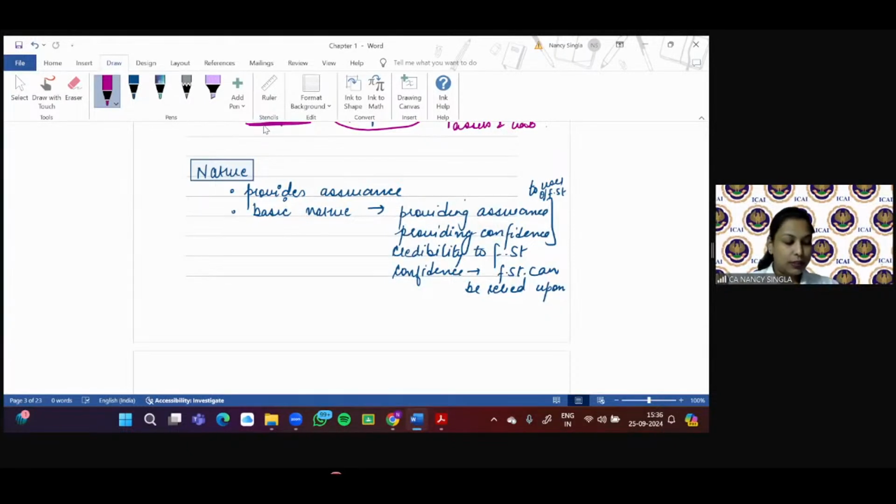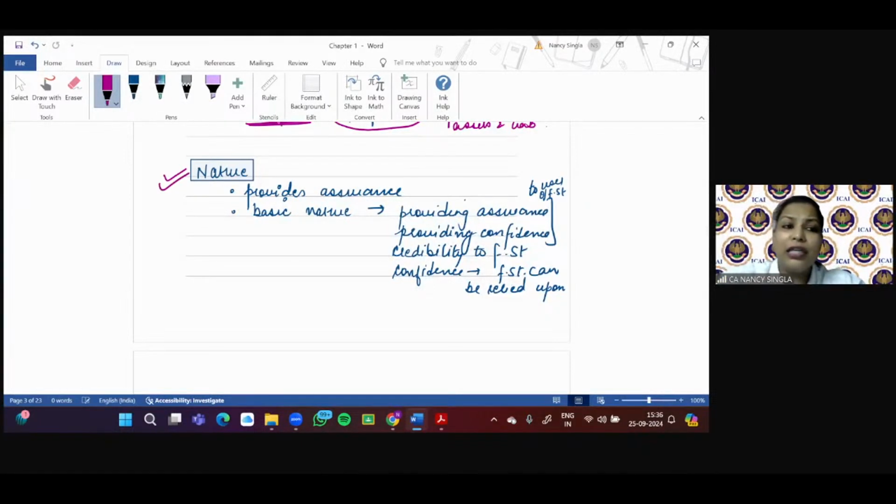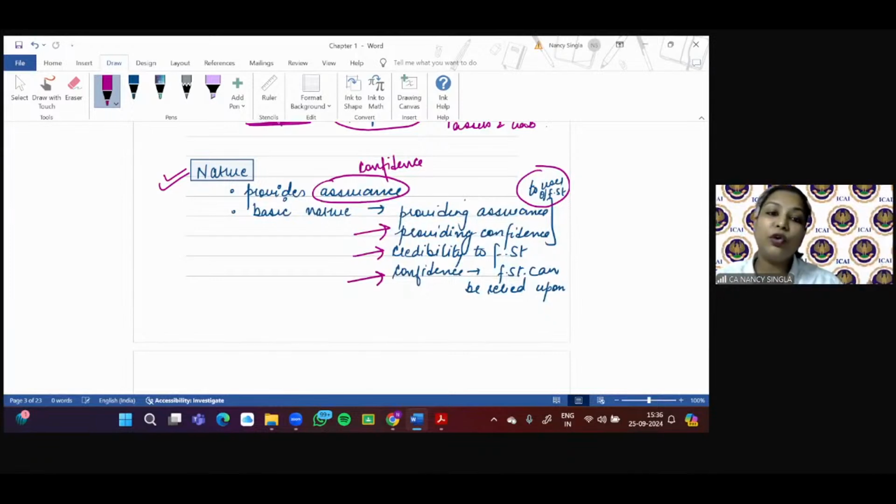Chalo, that's good, right? Now the next, this was about the meaning of the term audit. What is the nature? So the nature of auditing is that it provides assurance. What is meant by assurance? Confidence. Confidence to whom? To the users of the financial statement. And I've told you who all are the users of the financial statement. So it provides confidence. It increases the credibility of the financial statement. And what confidence? The users have the confidence that now the financial statement can be relied upon.